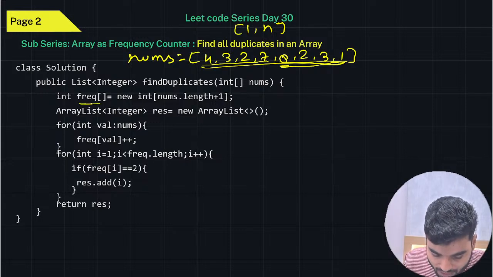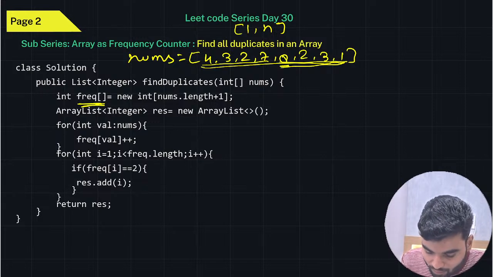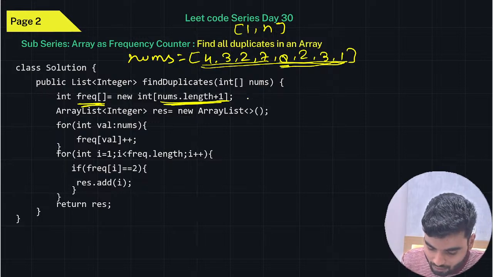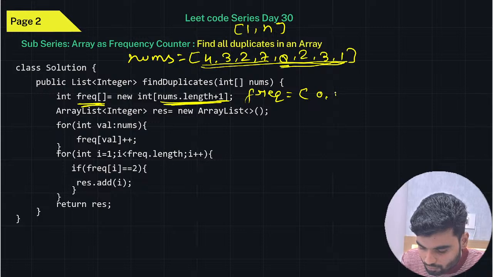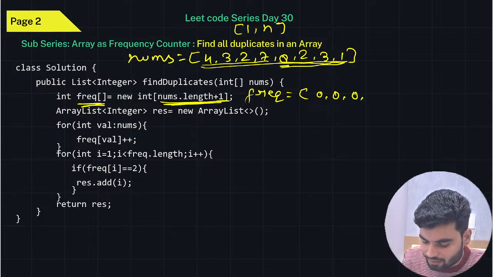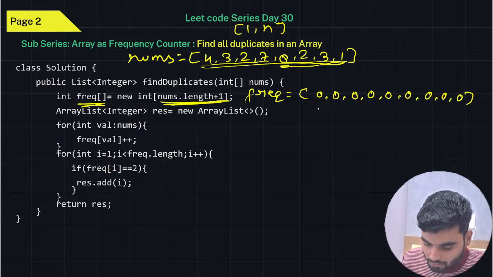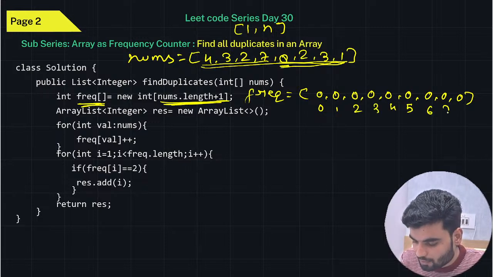That's why you have to create another frequency list, vector or array with one more size, length plus 1. This frequency array will have all values at 0, all 9 values, because the length is 8 and we need 9 positions: 0, 1, 2, 3, 4, 5, 6, 7, 8.